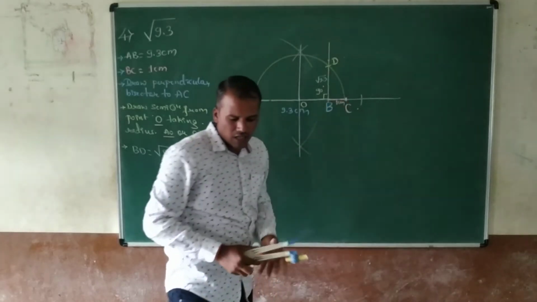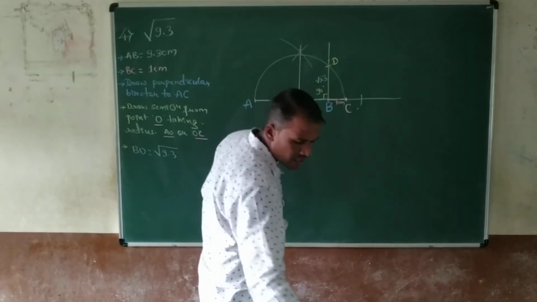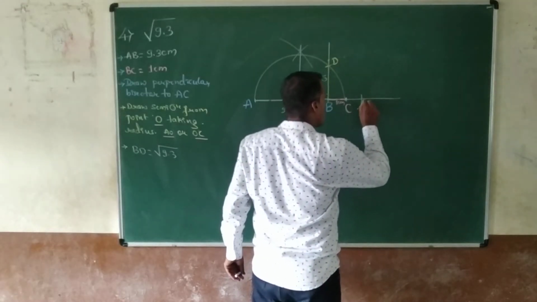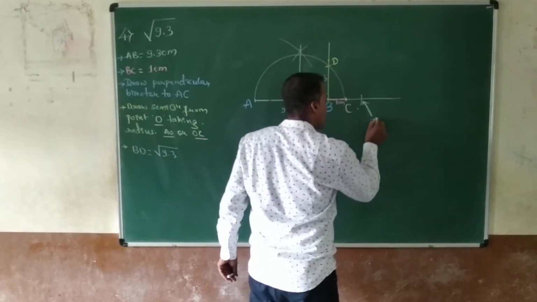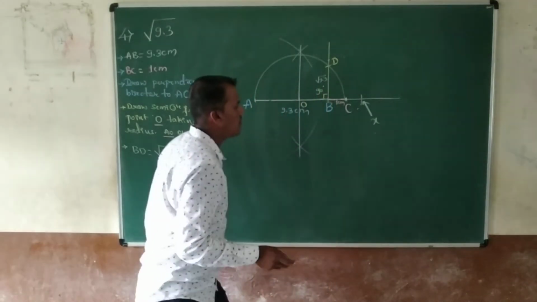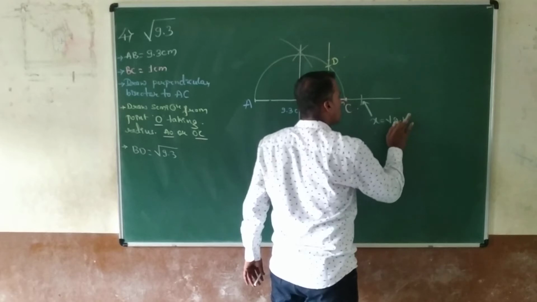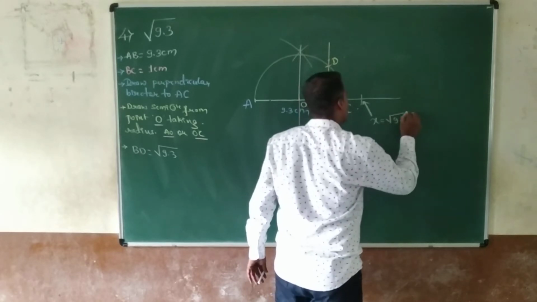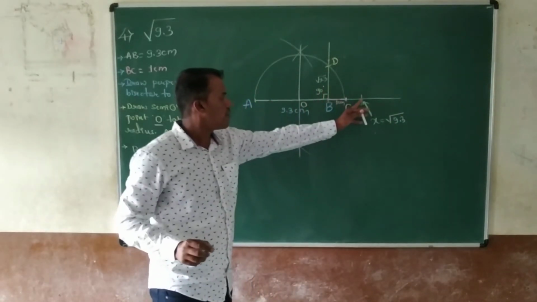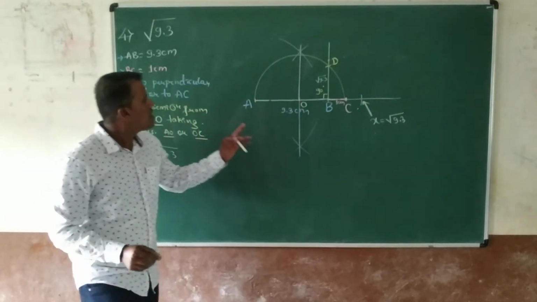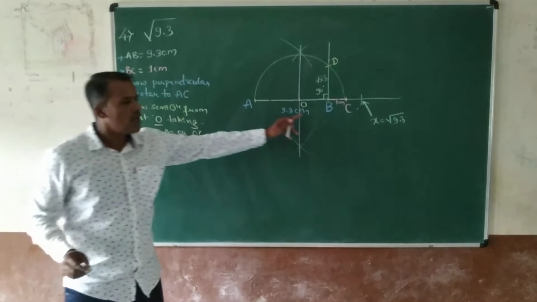Here it is the required value, x. It is x is equal to square root of 9.3. Here we represented the value of the square root of 9.3 on a number line.